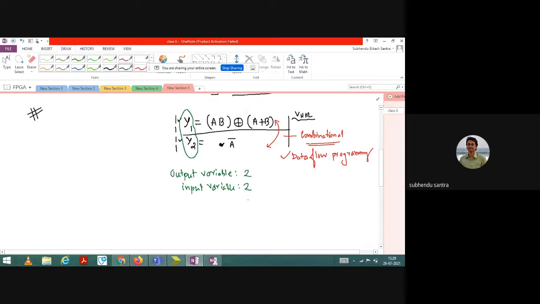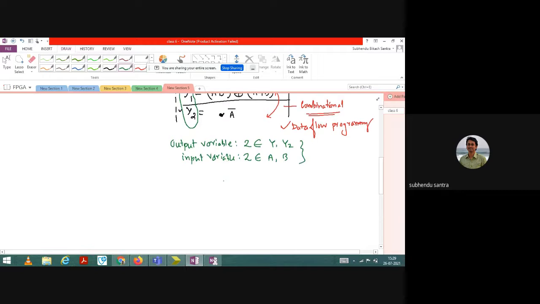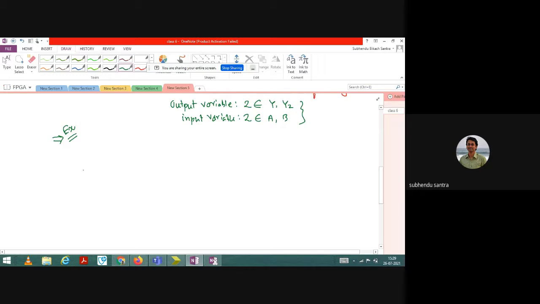So the output variables belong to y1 and y2, and the inputs belong to a and b. For that I need to write a program. So let us start the program, and it is very easy. Some of you already have experience because you have done your laboratory, but I will start from the beginning and the fundamentals, and slowly I will make things more complex, and then you can understand. So let us start. I already told you that you need to define the library.